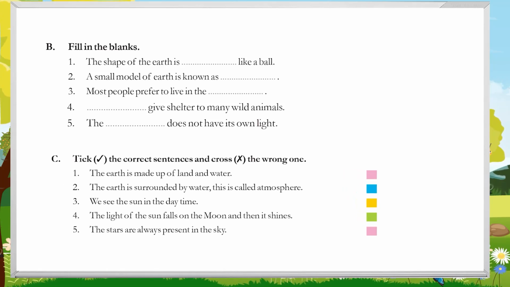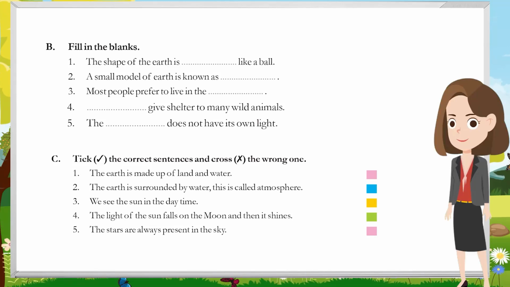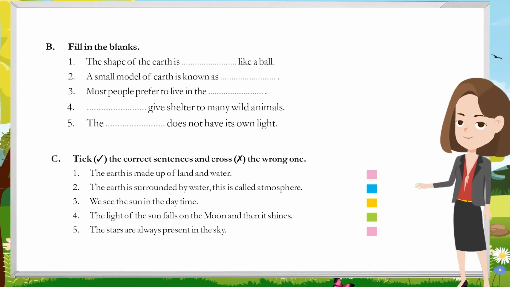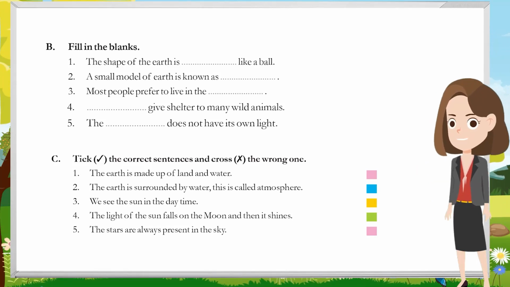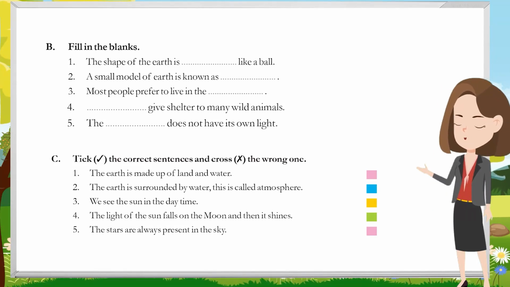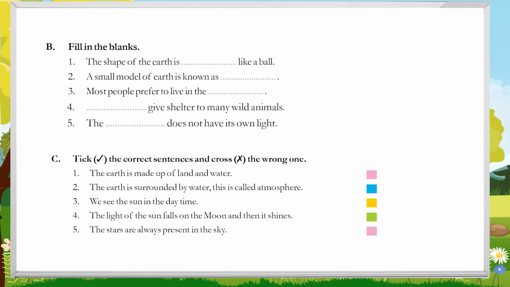C. Tick the correct sentences and cross the wrong one. 1. The earth is made up of land and water. 2. The earth is surrounded by water. This is called atmosphere. 3. We see the sun in the daytime. 4. The light of the sun falls on the moon and then it shines. 5. The stars are always present in the sky.